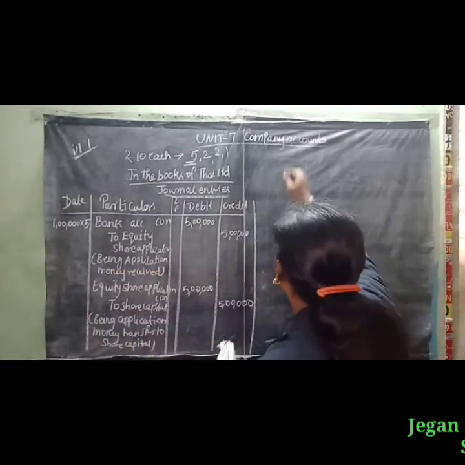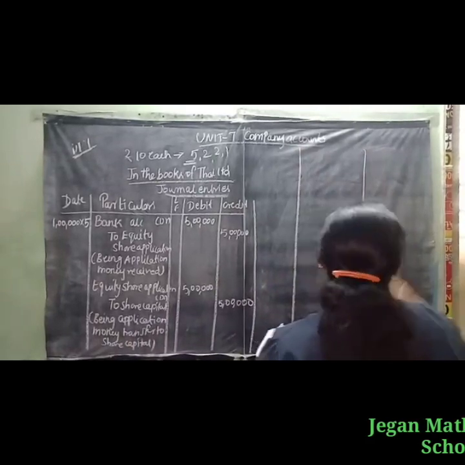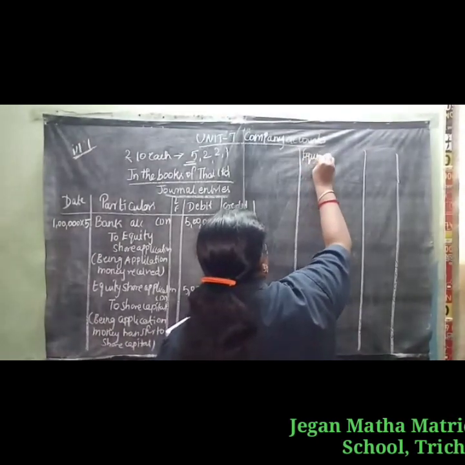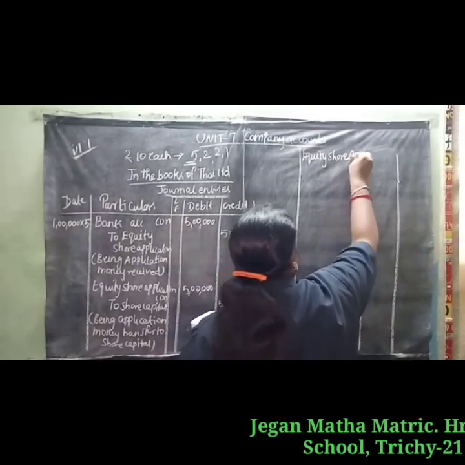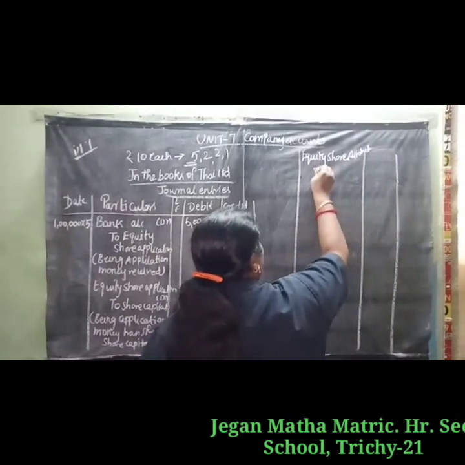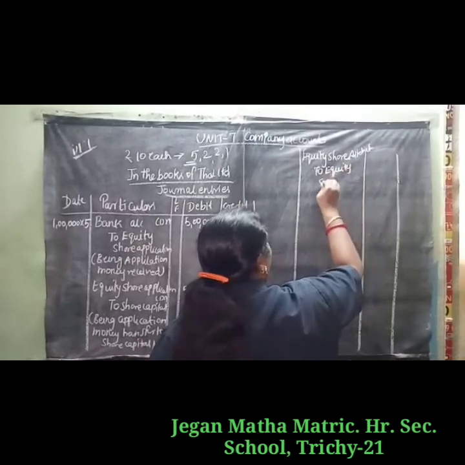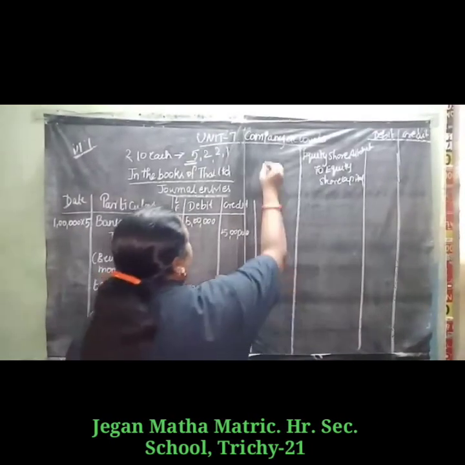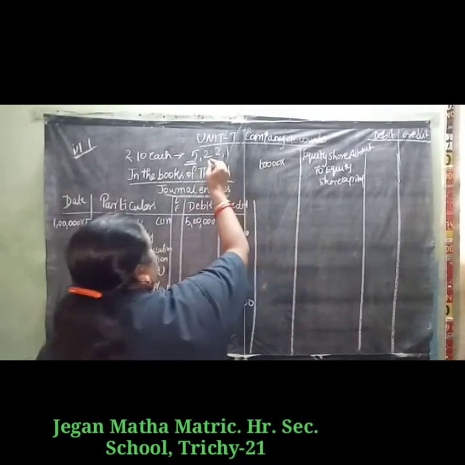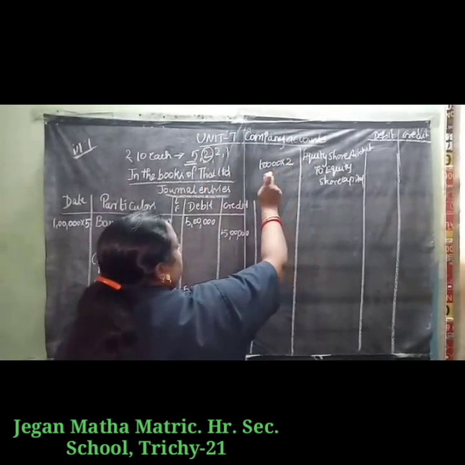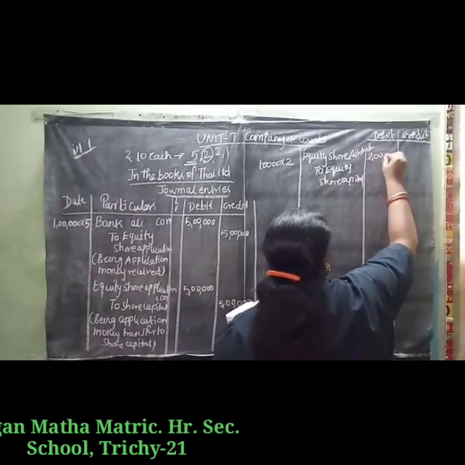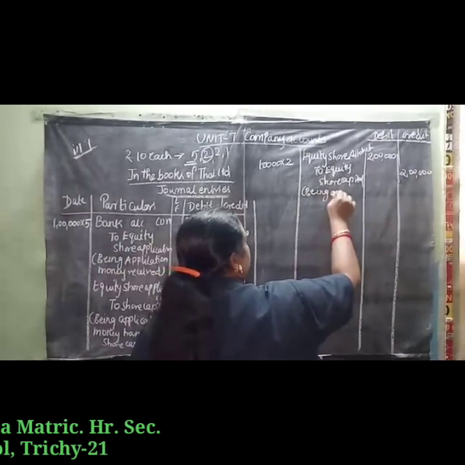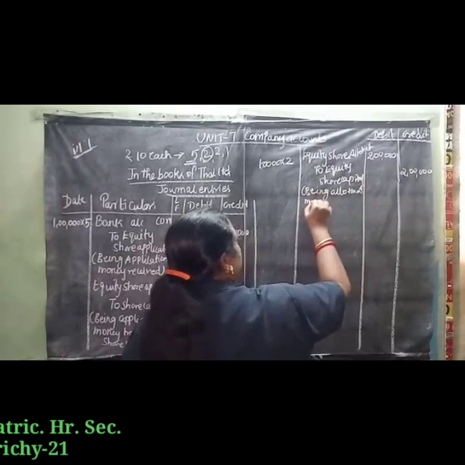Next, for allotment. The second entry, for allotment: Equity Share Allotment Account debit to Equity Share Capital. 1 lakh shares into the allotment money of 2 rupees, so 1 lakh into 2 is 2 lakh. Being allotment money due.